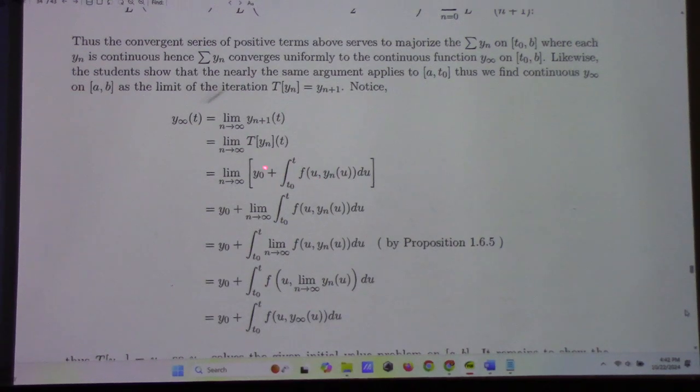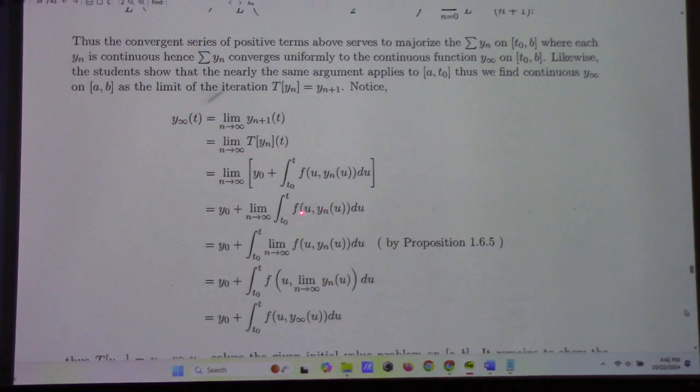And check out what we need to do here. So the limit of a constant plus this integral is the constant plus the limit of the integral. And then my claim is that I can pull the limit inside by the uniform convergence of the sequence. There's a little bit of a sleight of hand here though, guys, because what I'm integrating is not the sequence directly.